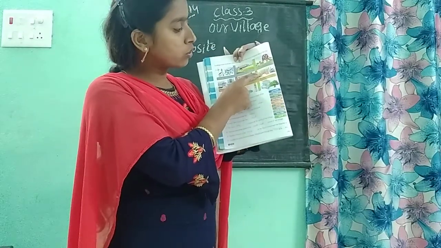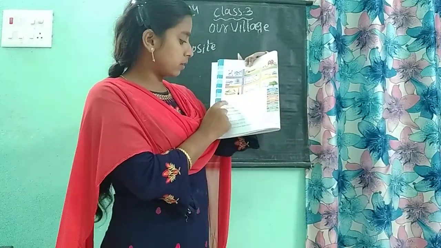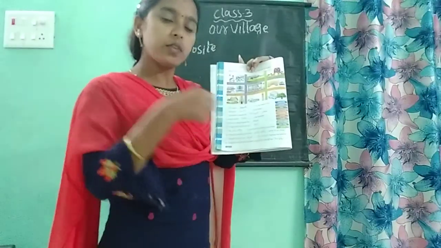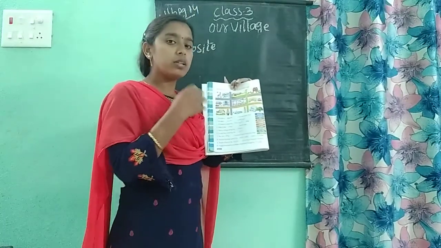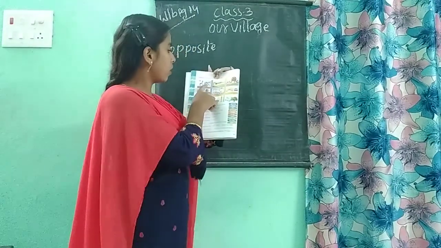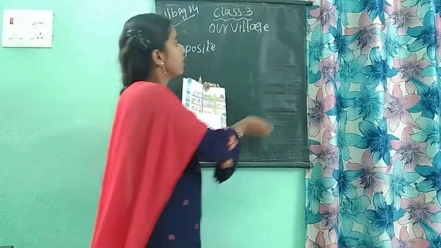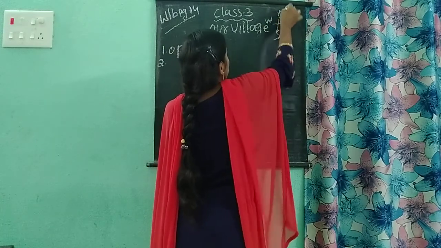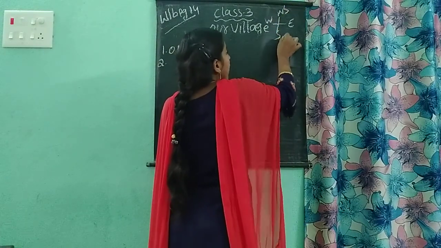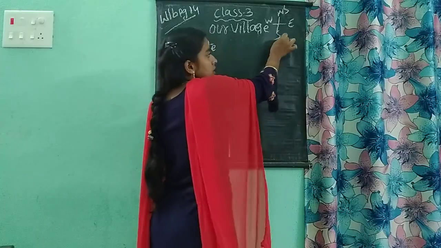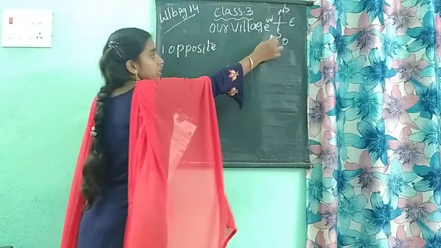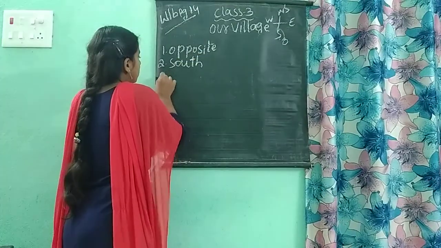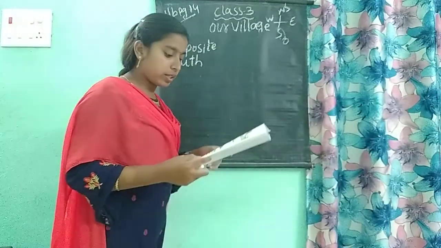The bank is dashed to the school. Which side of the school is the bank located? Which side? Upper is the north side and down is the south. Already we know this is the east, west, north, south. Here the school is there and here the bank is there. So, in which direction is this bank located? This bank is located in the south direction.